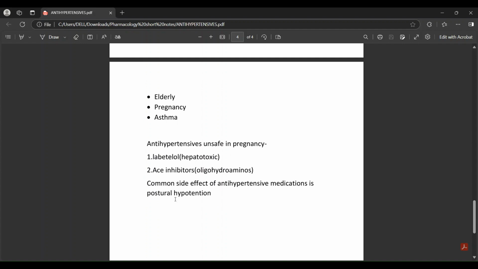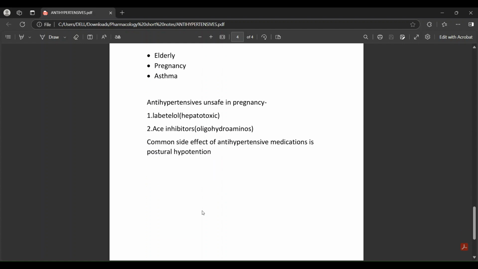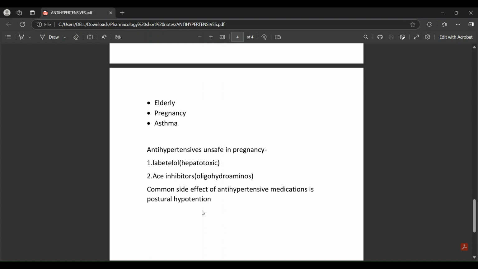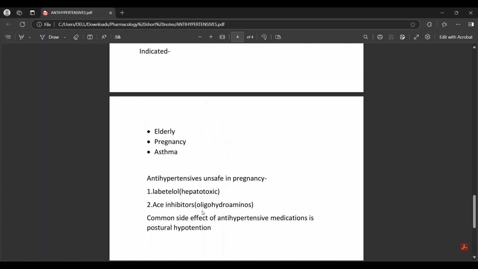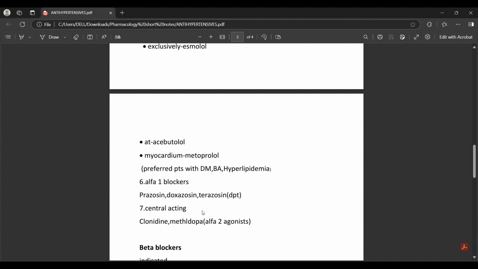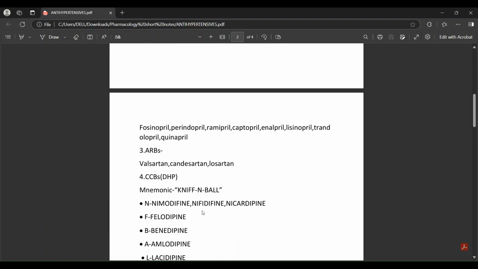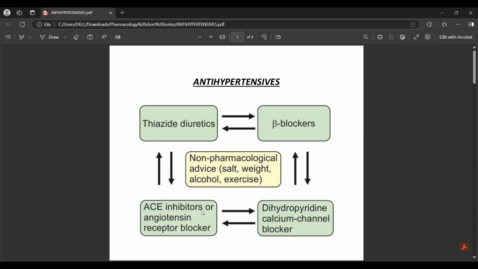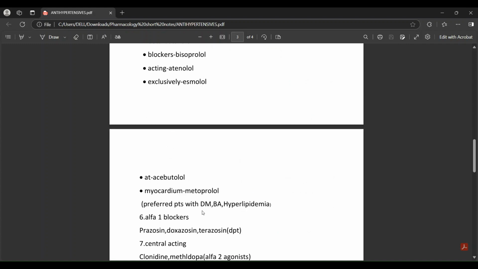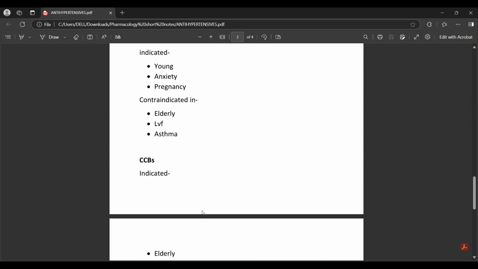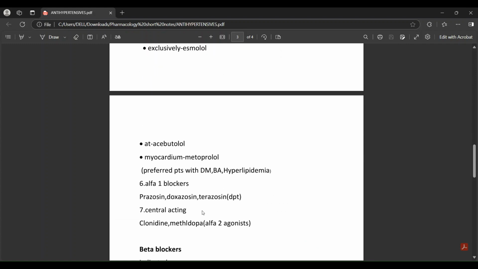Simple. The common side effect of all antihypertensive medication is postural hypotension. So pharmacology is a vast subject. You can't remember everything, but you can remember the important points that we have to know.